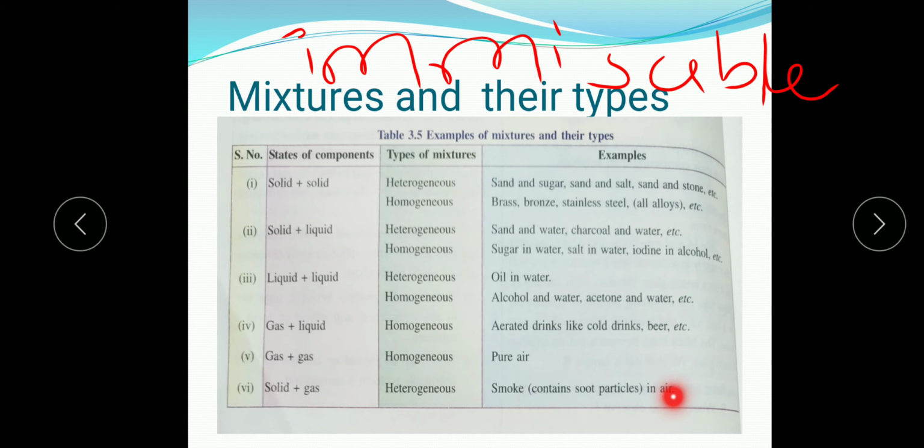Smoke in air. You can distinguish the soot particles present in air. What are the black dusty substances present in air? Soot particles. So you can distinguish them in the air. Soot is in the solid state, air is in the gaseous state. So the solid-gas heterogeneous mixture is smoke in air.